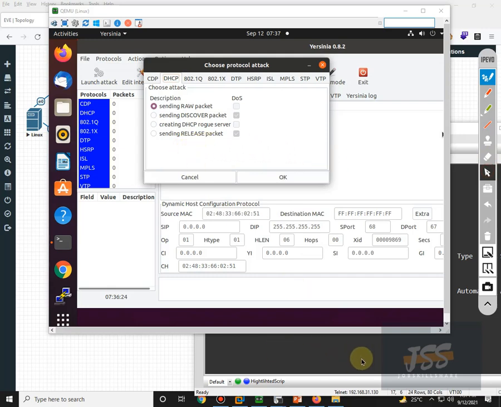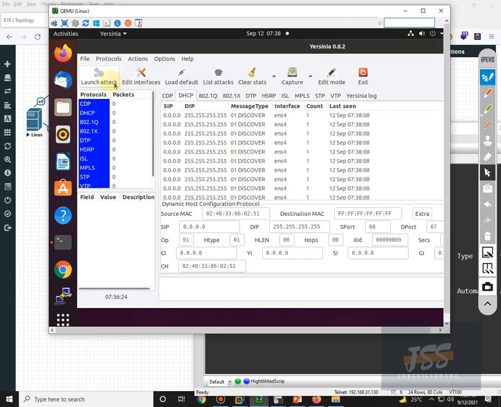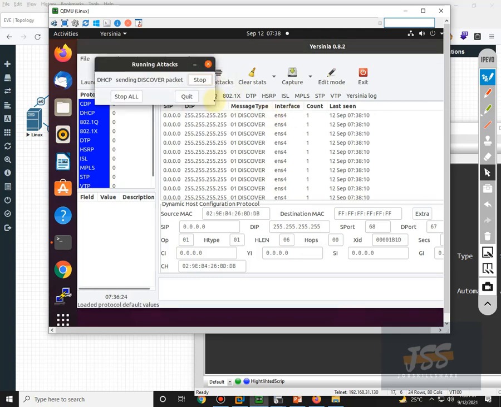Otherwise this IOS device, which is configured as a DHCP server, will be locked down. I wish that if it doesn't lock, I will show you what is going on behind the scenes. Otherwise, if it is locked, then I need to restart, and upon restarting, all the configuration will be lost. So that is the reason. So click on sending discover packets and click OK, and come here to list of attacks, and stop all.